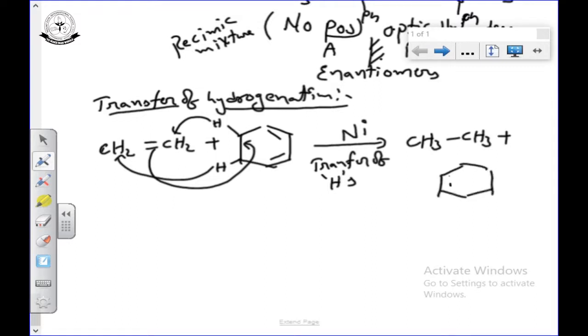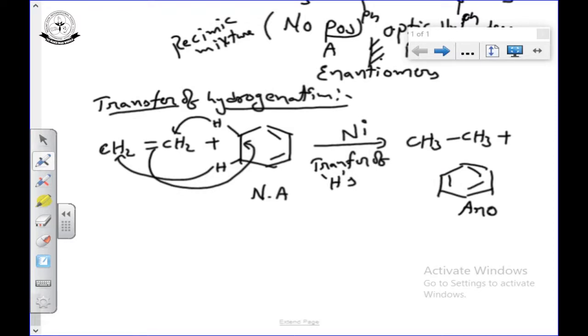Why the molecule can undergo transfer of hydrogens means, here this is a non-aromatic compound, it is converted into aromatic compound. Aromatic compounds are more stable than non-aromatic compounds. Alkenes are more unstable, alkanes are more stable. For getting the stability, we are going to transfer the hydrogens from one molecule to another molecule. That is called as transfer of hydrogenation.